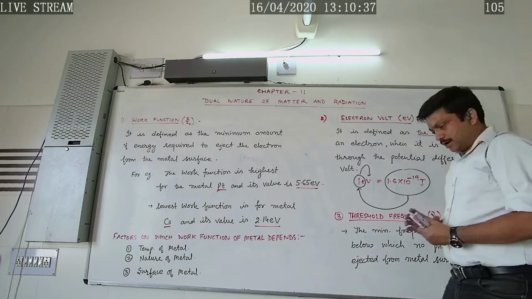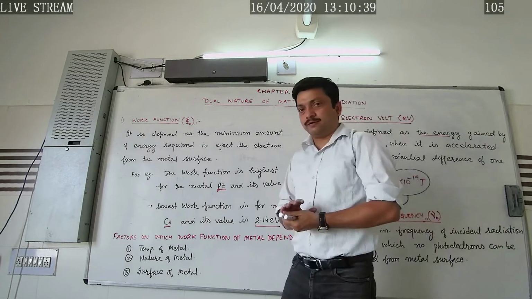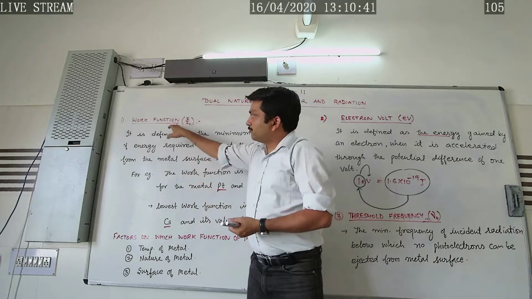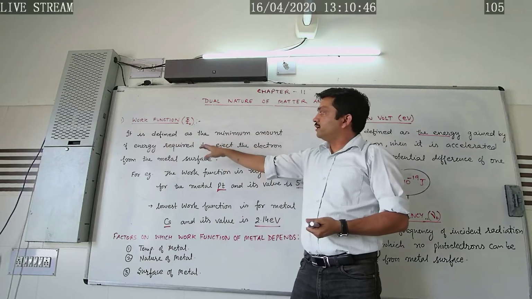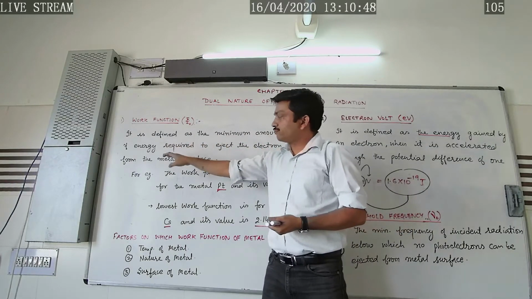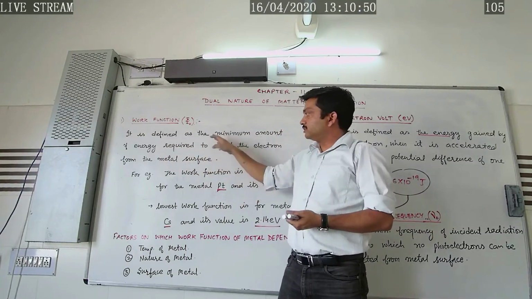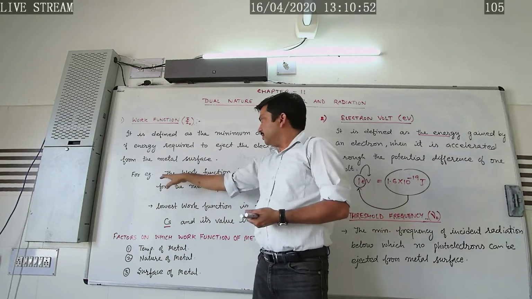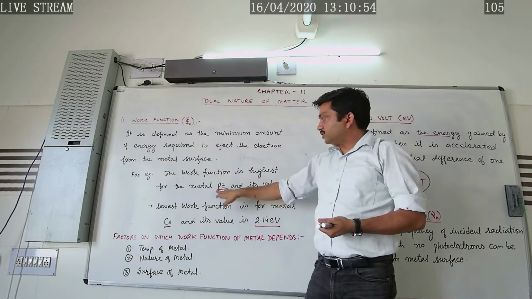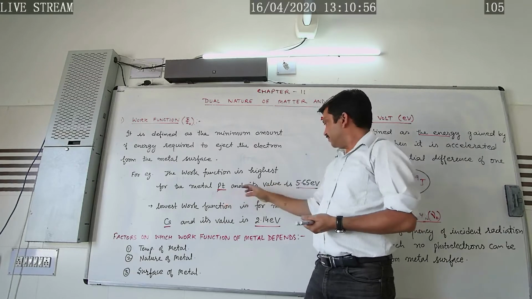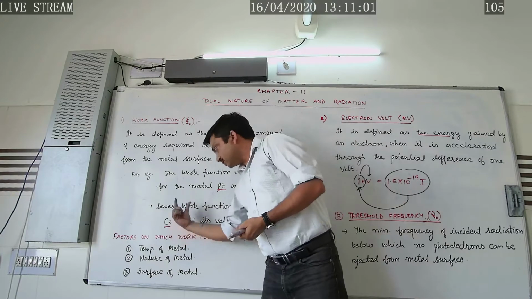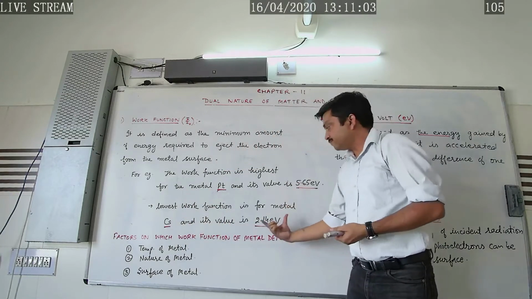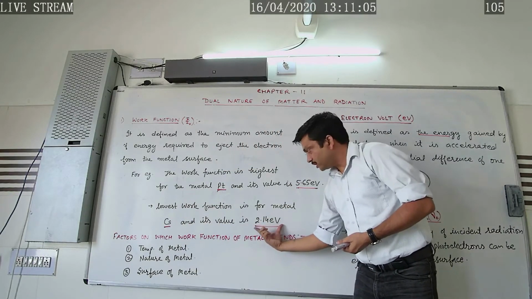So in this way we have studied the basic terms. Work function, I am explaining once again: the minimum amount of energy required to eject the electron from the metal surface, that is what we call work function. The metal with the highest work function is platinum, with a value of 5.65 electron volt, and the metal with the lowest work function is cesium, with a value of 2.14 electron volt.